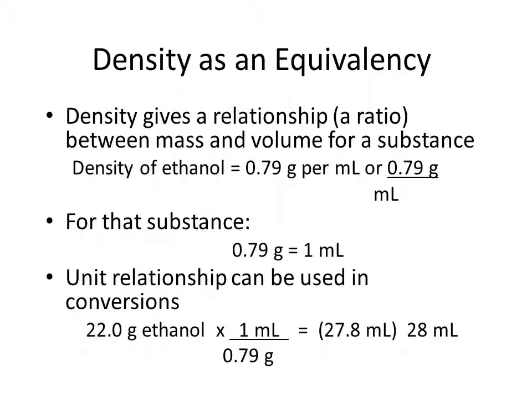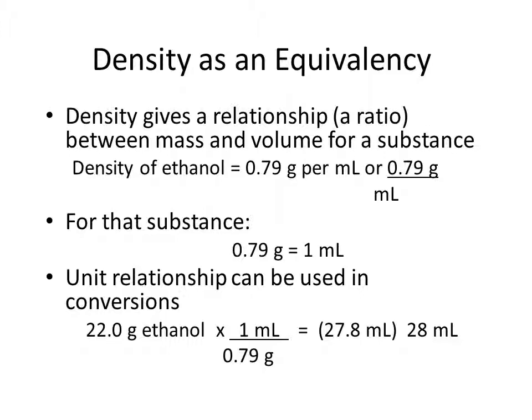The easiest way to use density when it's given to you is to turn it into a conversion factor. You've already learned to use conversion factors, so this is so easy, and you'll make a lot fewer mistakes than if you try to rearrange it algebraically. So let's see how we can do this. Density tells you what the mass is per unit volume. So it's usually given for a liquid or a solid as grams per milliliter or grams per centimeter cubed, which is the same thing as a milliliter.